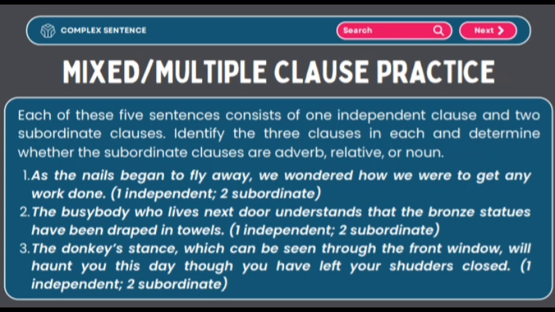And the noun clause is that the bronze statues have been trapped in towels. Number 3. The independent clause is the donkey stands will haunt you this day. The relative clause is which can be seen through the front window. And the adverb clause is till you have left your shutters closed.